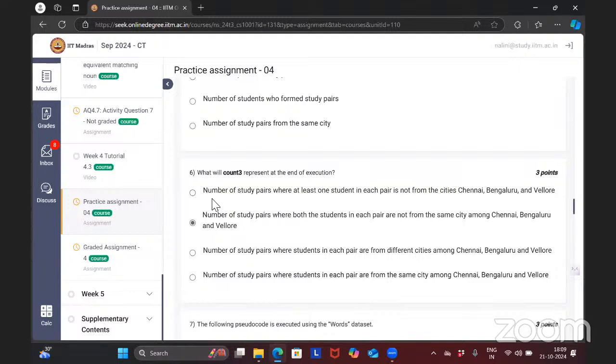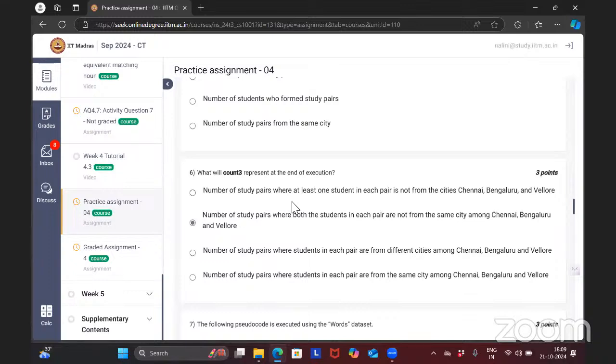Option A: number of study pairs where at least one student in each pair is not from the cities Chennai, Bangalore, Vellore. At least one, both of them can be different, but one must not be from these cities. And what is option B telling? Number of study pairs where both students in each pair are not from the same city among Chennai, Bangalore, and Vellore.